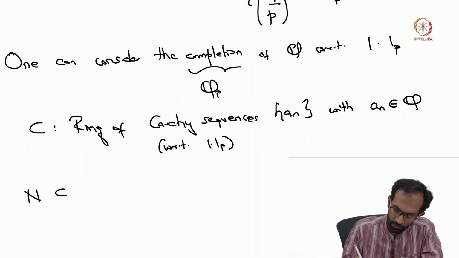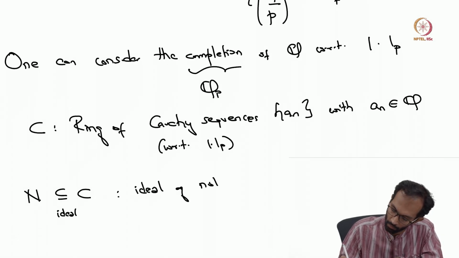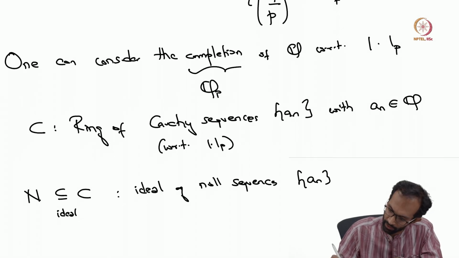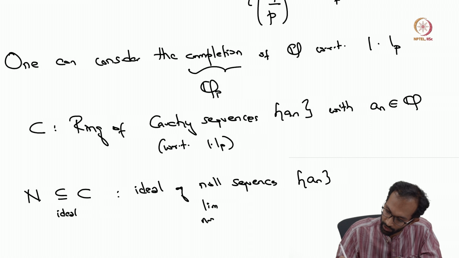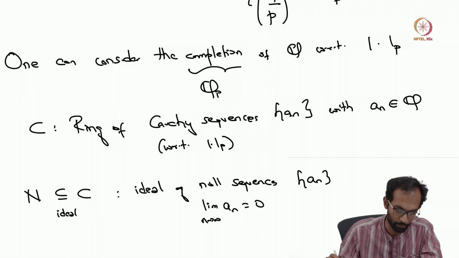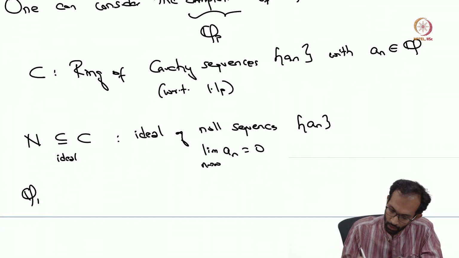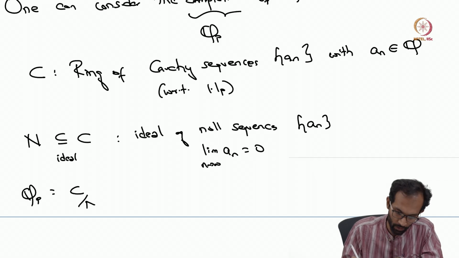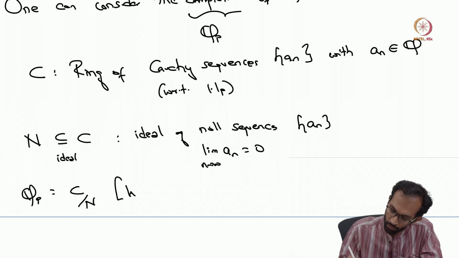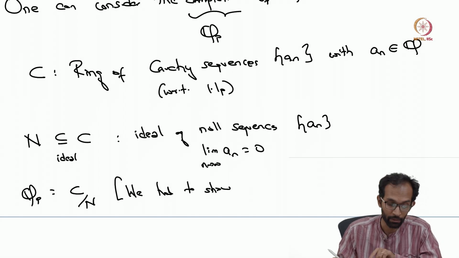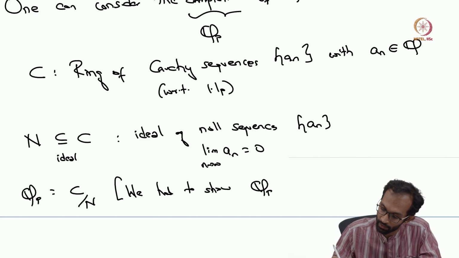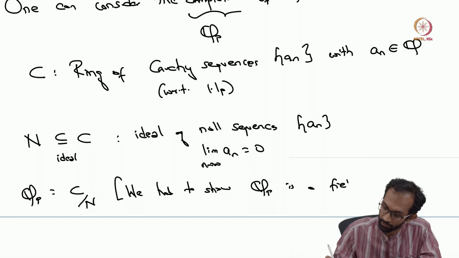Inside this ring we had this ideal of null sequences. A null sequence was a Cauchy sequence with the property that its limit was 0. And Q_p was defined as a quotient, and the main thing we had to show was that this quotient is in fact a field.